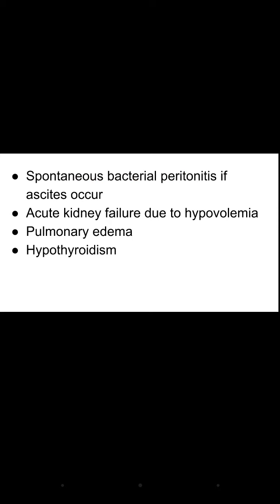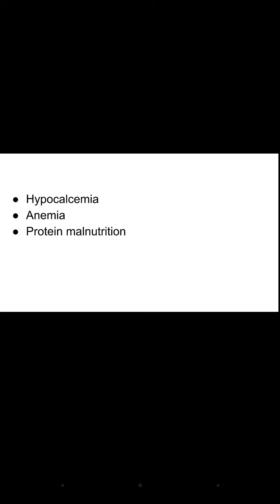If ascites is there, the person may have spontaneous bacterial peritonitis, and because the person is having edema, there may be hypovolemia. So there will be reduced blood supply to the kidney, leading to acute kidney failure. Then pulmonary edema may occur, and hypothyroidism in cases where there is loss of thyroid binding protein. Hypocalcemia because of vitamin D deficiency, anemia because of transferrin loss in the urine, and protein malnutrition because of the loss of protein. So all these are the complications of nephrotic syndrome.